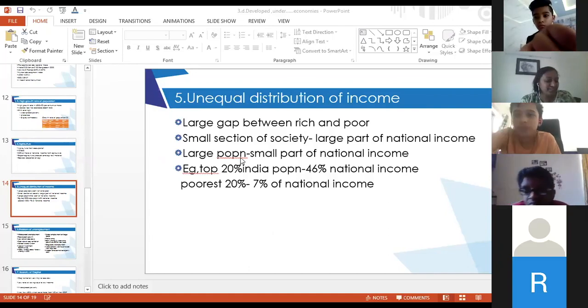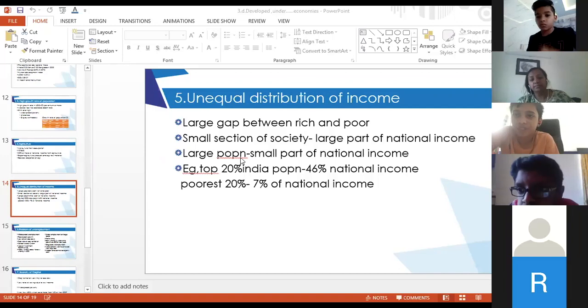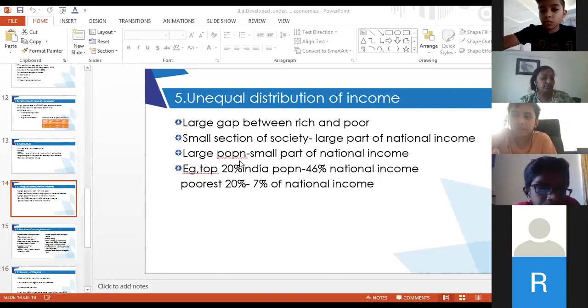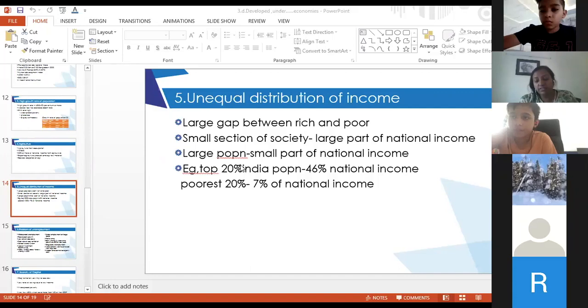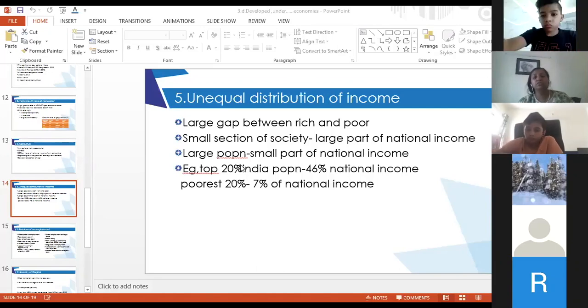Next point is unequal distribution of income, right? Because of high levels of population and lower levels of per capita income in underdeveloped countries like the capitalist, there is a large difference between the rich and the poor. Some 20% of people, the top people, contribute the maximum to the national income, and they have most of the money or wealth with them. The rest, 80%, are the middle class and the people who live below the poverty line.